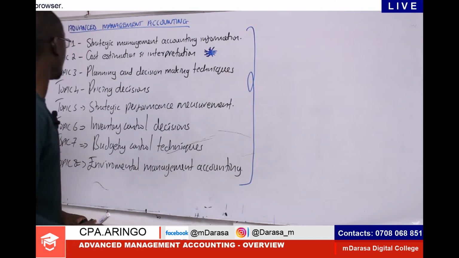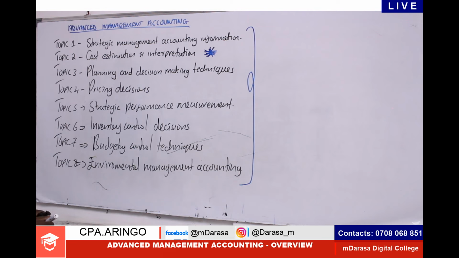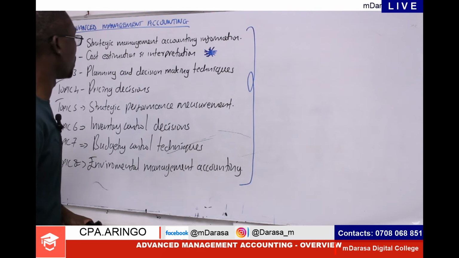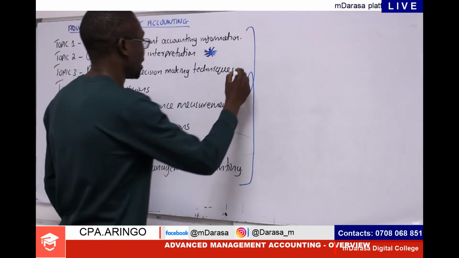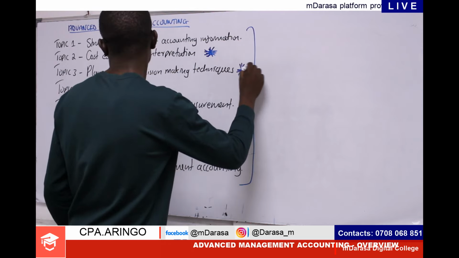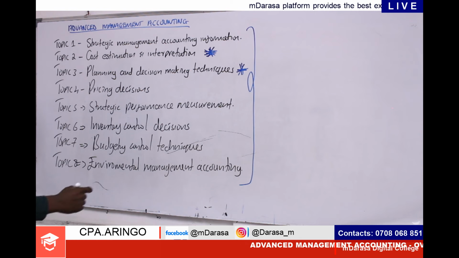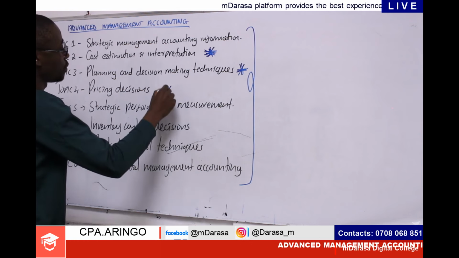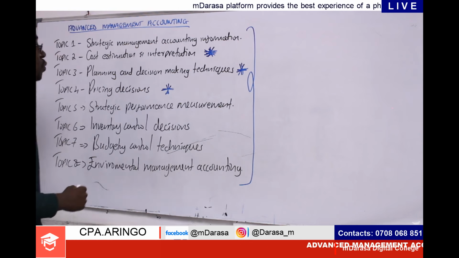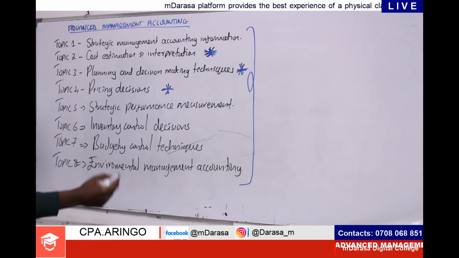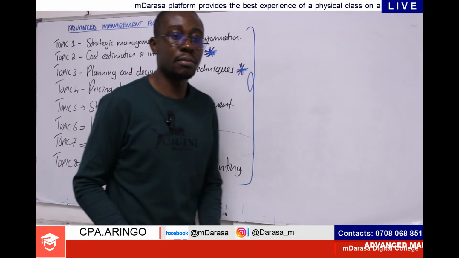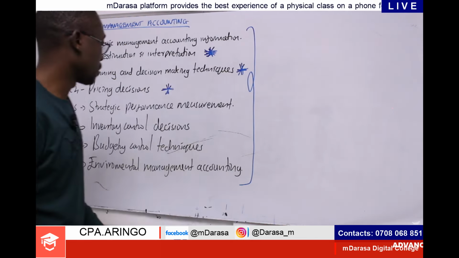In addition to that, we'll be talking of topic number 3 actually. Very important. You'll find that the aspect of pricing decisions is also a very important concept, which, if I told you to look at it in the context of exams, many a time you will never miss, right?